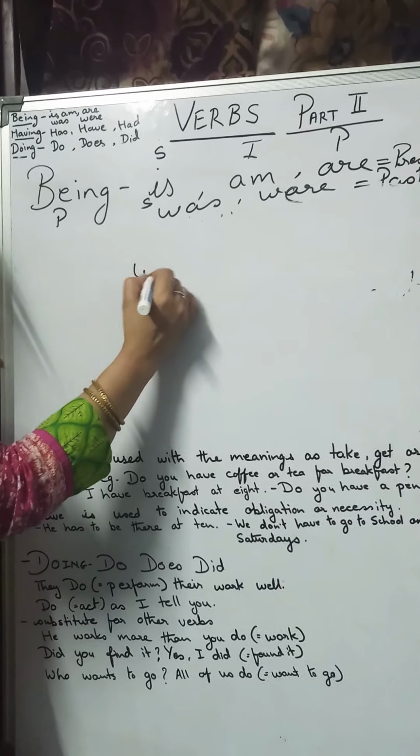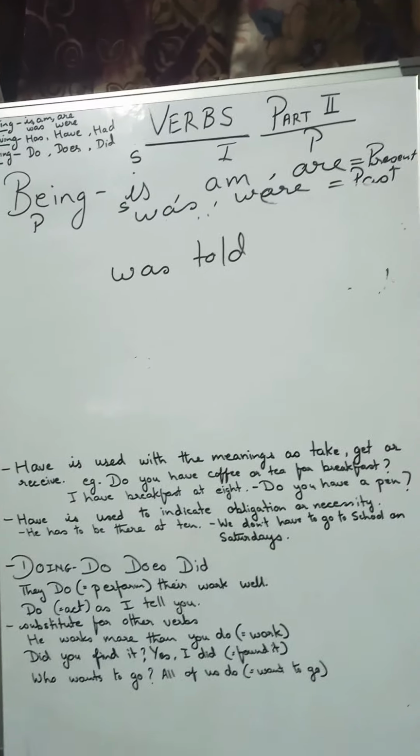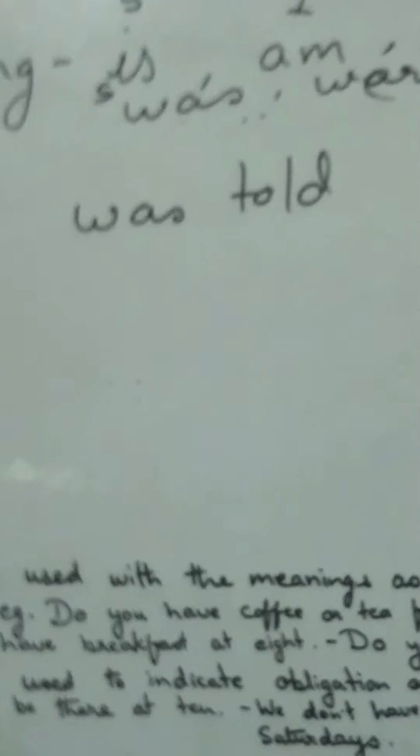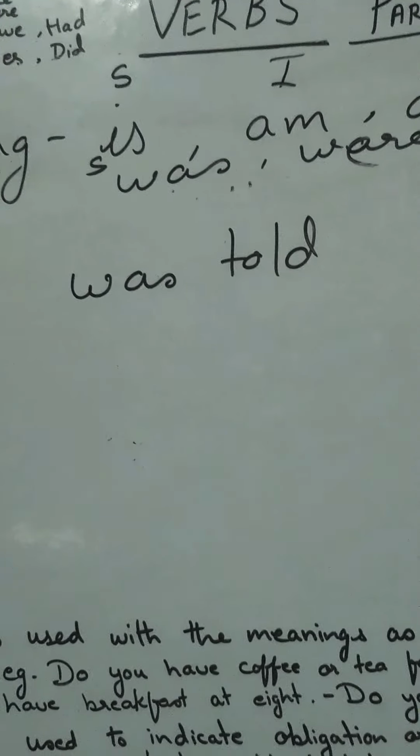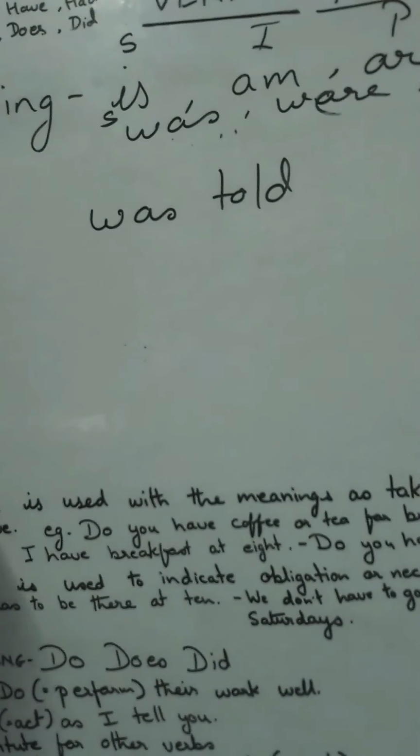Now we will talk on that. Was, told. I'm writing only the verb. Now, this is what I want to bring it to you, that if you are underlining the verb first, and then you are talking about the tense of the sentence, it becomes far more easy. Now, was told.